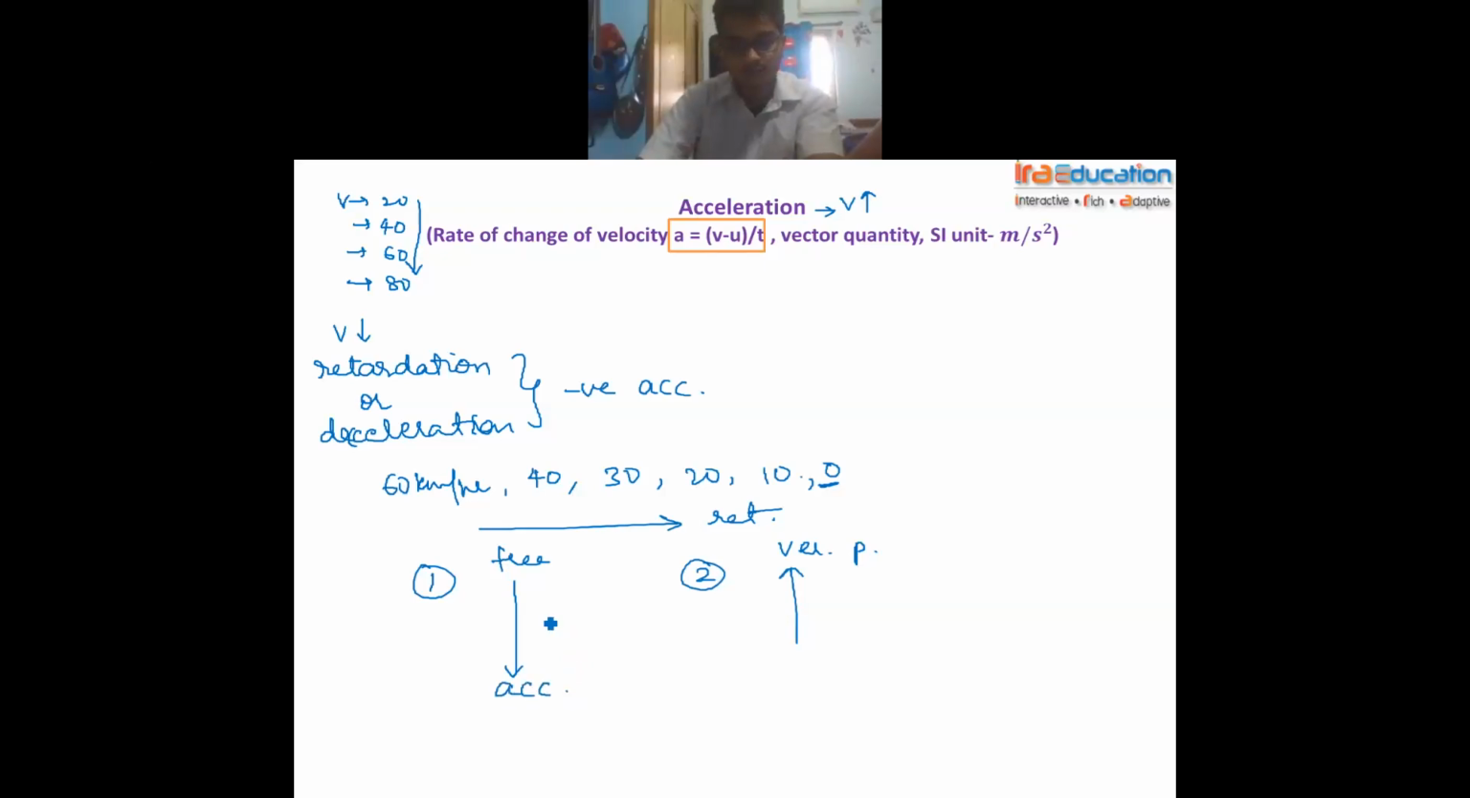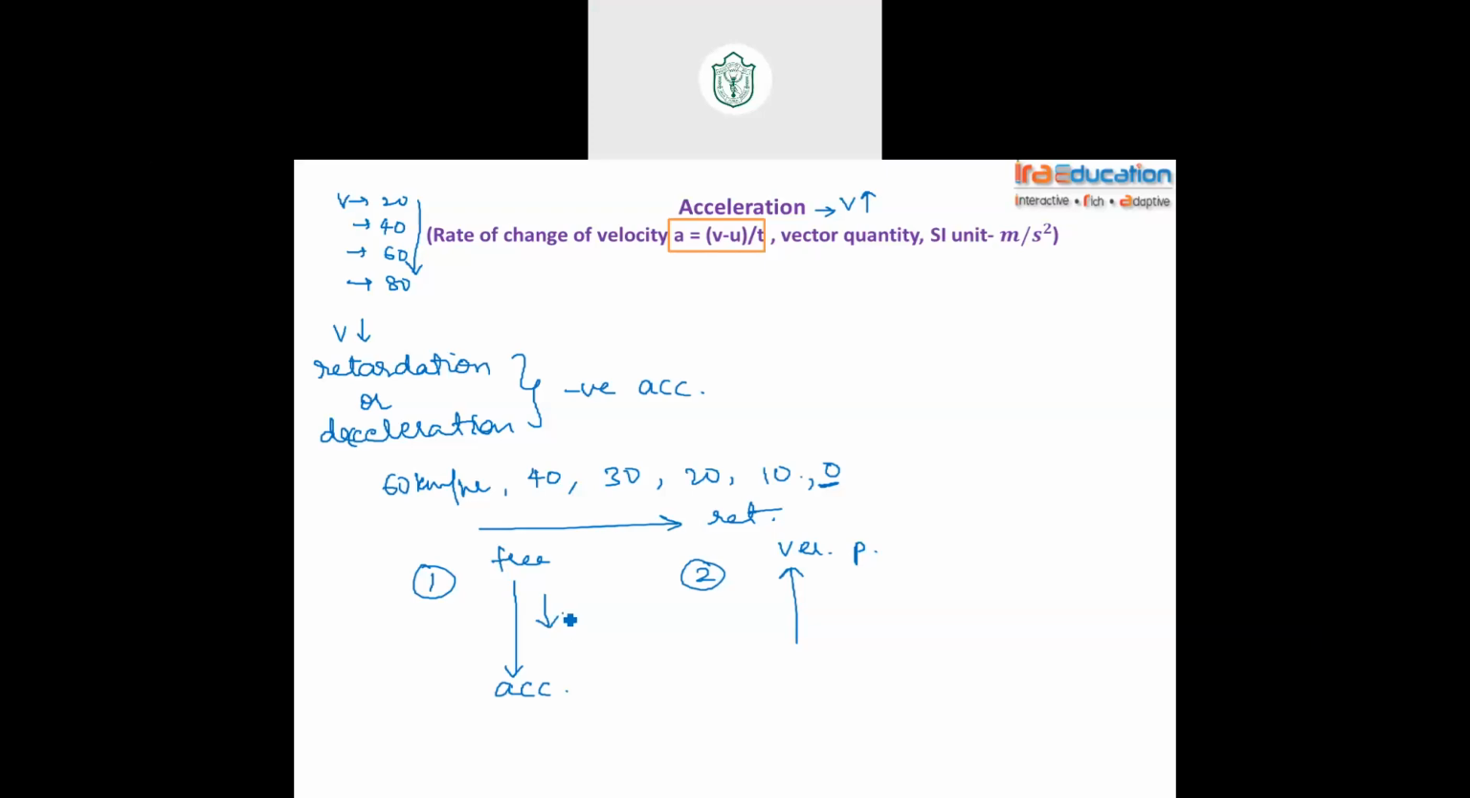Very good. Here acceleration, because direction of motion is downwards as well as g is also acting downwards. Here direction of motion is upwards whereas g is acting downwards. Whenever they are in opposite directions, it is deceleration. Remember guys, g can't change. g is always downwards. Only the motion of the body can change. In free fall it's downwards, in vertical projection upwards.